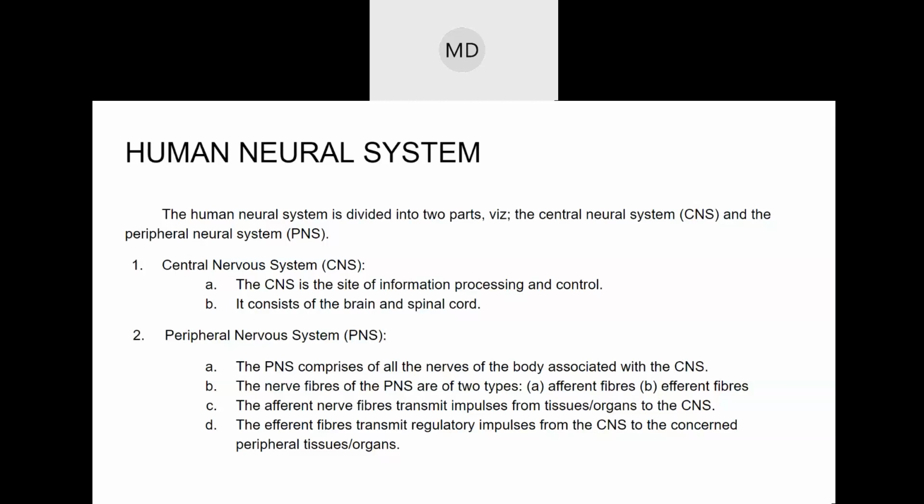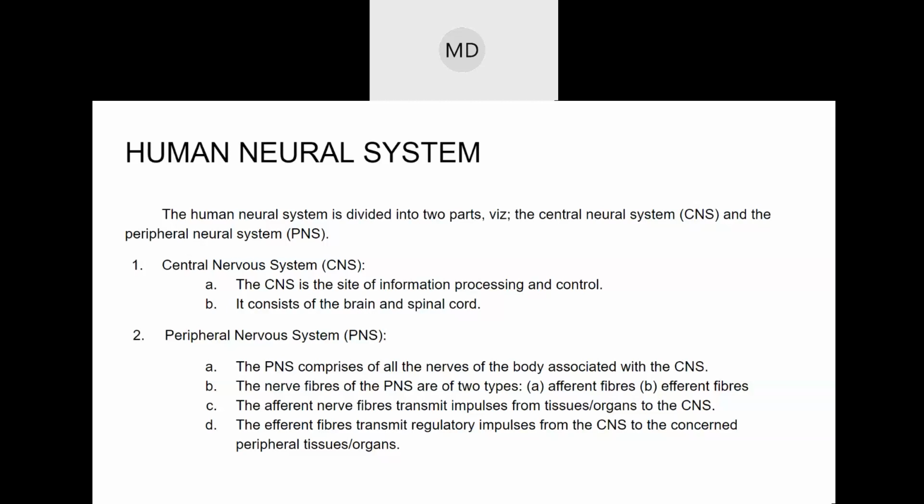Central nervous system and peripheral nervous system. The central nervous system, also known as the central neural system. Nervous and neural, same thing. The central nervous system contains the brain and spinal cord. Spinal cord, not spine. In short, we call it CNS.